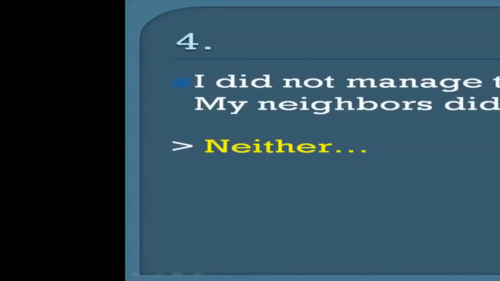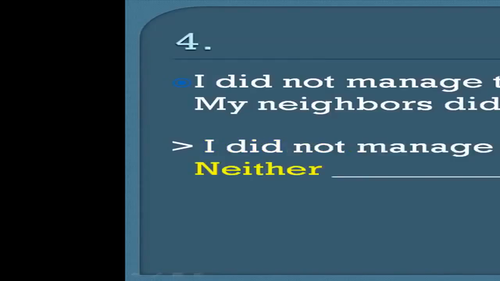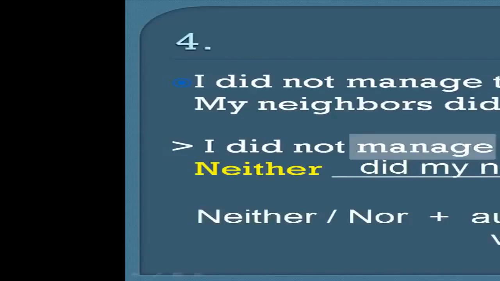4. I did not manage to sell everything. My neighbors did not either. Can you complete the sentence? The answer: I did not manage to sell everything. Neither did my neighbors. Note this pattern with the use of neither. The main verb is not needed because it's understood from context. Neither did my neighbors.